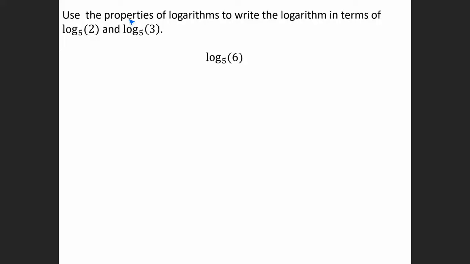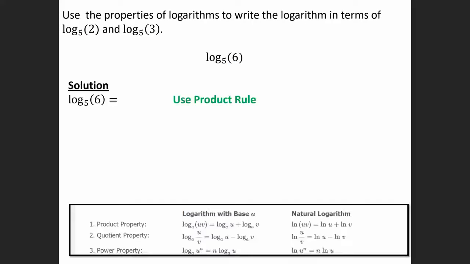It says use the properties of logarithms to write the logarithm in terms of log base 5 of 2 and log base 5 of 3. So here we have log base 5 of 6. What we can do is rewrite the 6 as 2 times 3. So log base 5 of 6, we can write as log base 5 of 2 times 3. And then we can use the product rule.